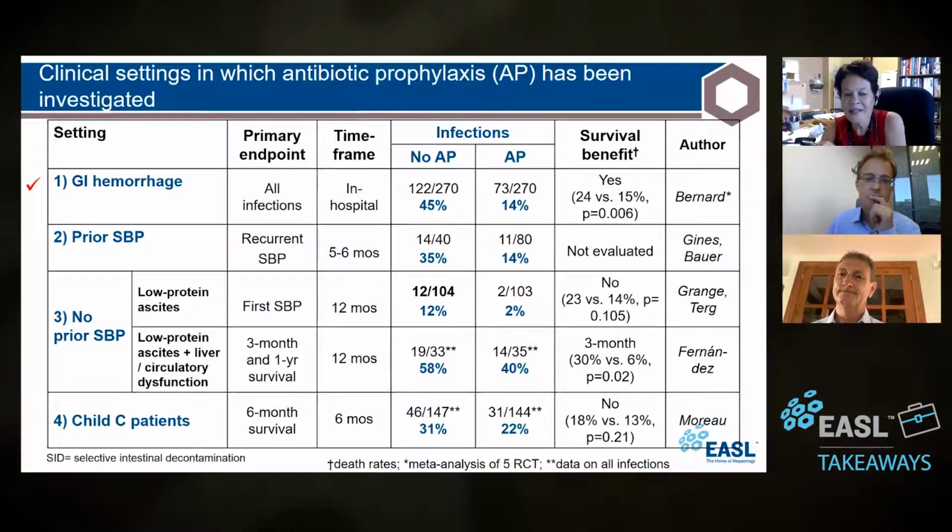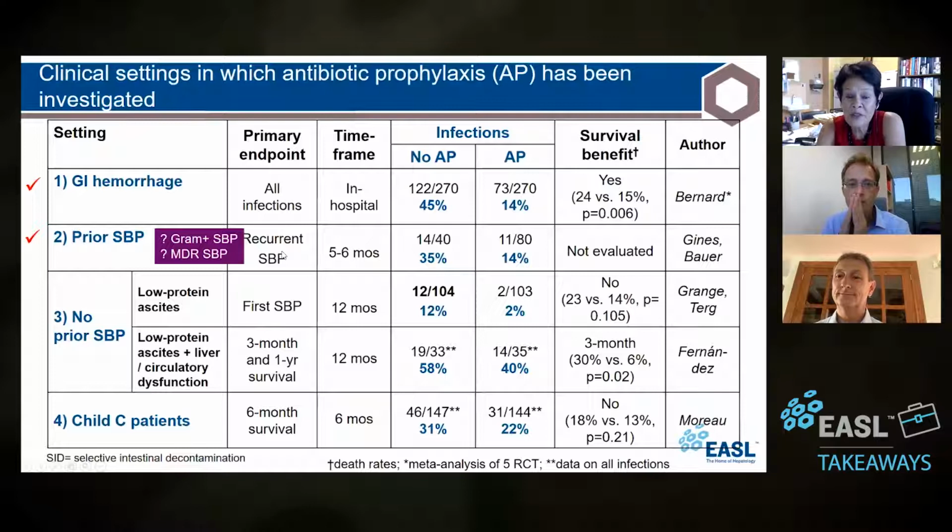Okay, so then the next scenario is the people who have had a previous episode of SBP, and here we have essentially a Gines study. It is not a randomized study, but it does show that the recurrence is decreased. They stopped the study before they could evaluate survival, so we don't have a clear survival benefit, but I think it's reasonable to use it for prior SBP. The problem is that these studies are really old, we're talking 30 years, the 80s.